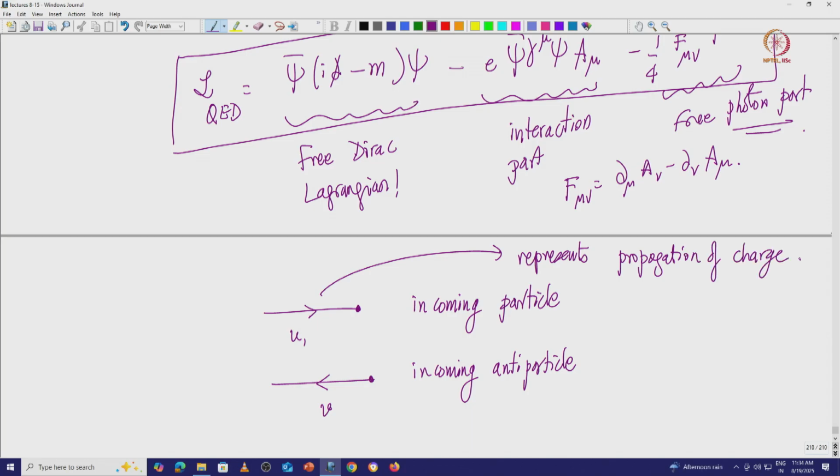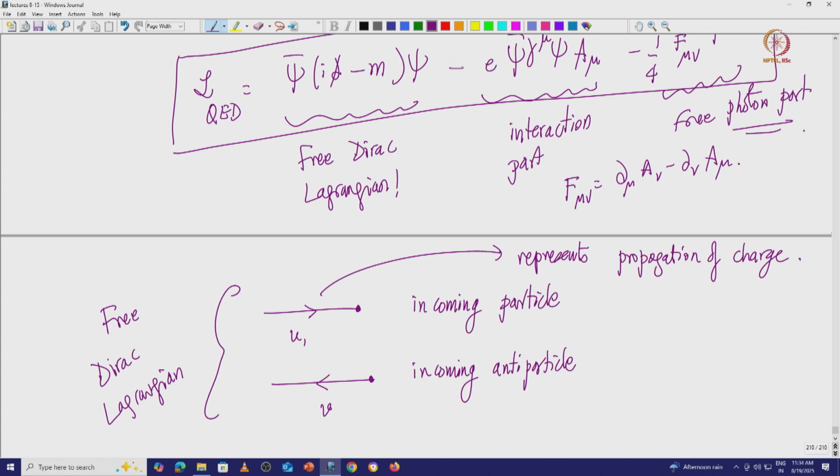So, this part, the free Dirac equation Lagrangian, has solutions which are particle and antiparticle wave functions, which are incoming particles and antiparticles.